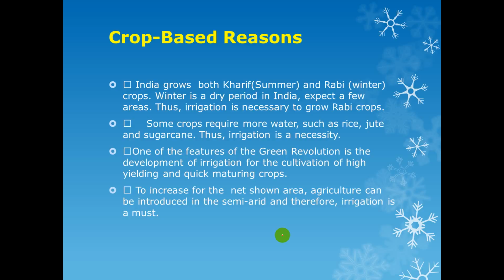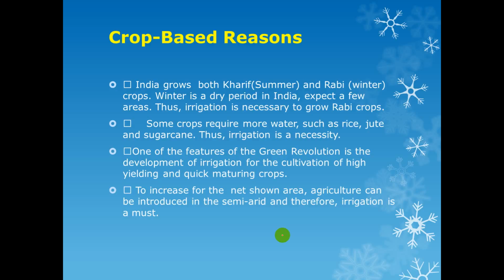One is kharif and the second is rabi. Kharif is in summer and rabi is in winter. Winter is a dry period in India, except in a few areas. Thus irrigation is necessary to grow rabi crops. Without irrigation, we can't yield rabi crops.